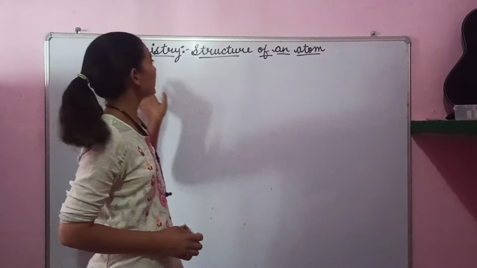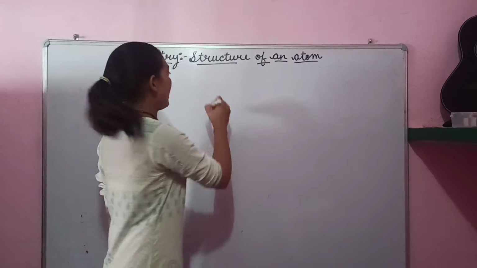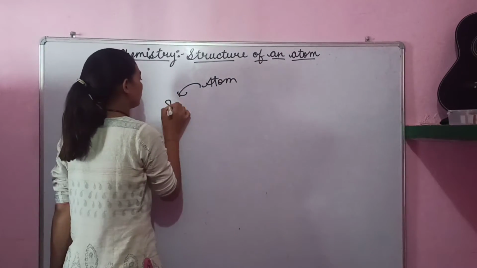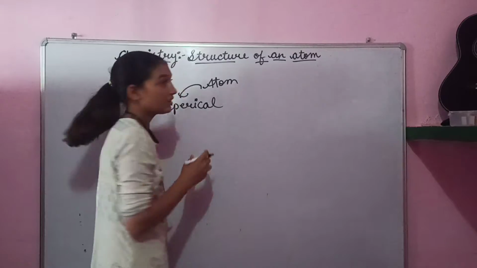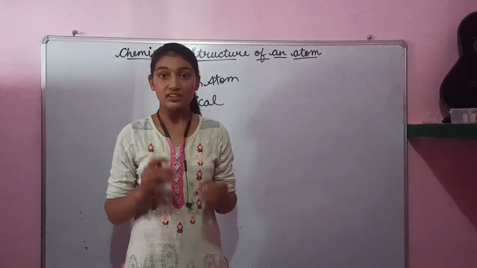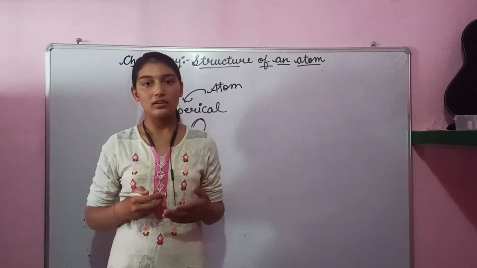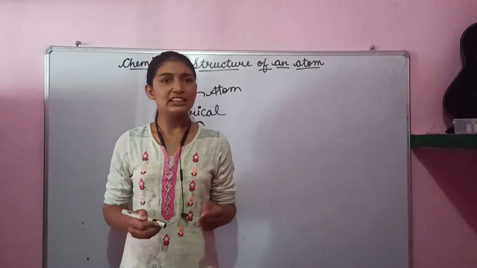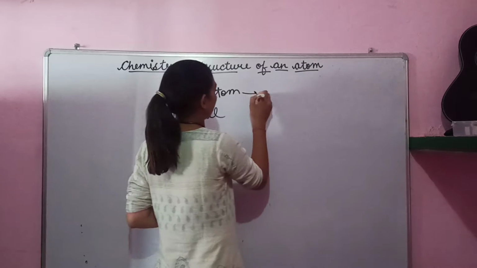Today we learn about a chemistry chapter, the structure of an atom. An atom is a spherical, ball-like structure. It is the smallest individual particle, which we cannot see through our eyes. These particles can neither be created nor destroyed.